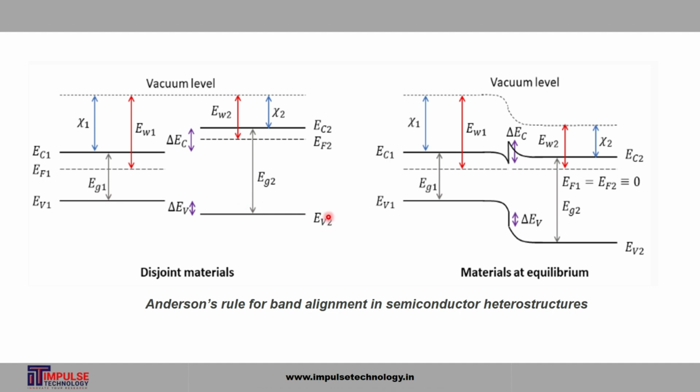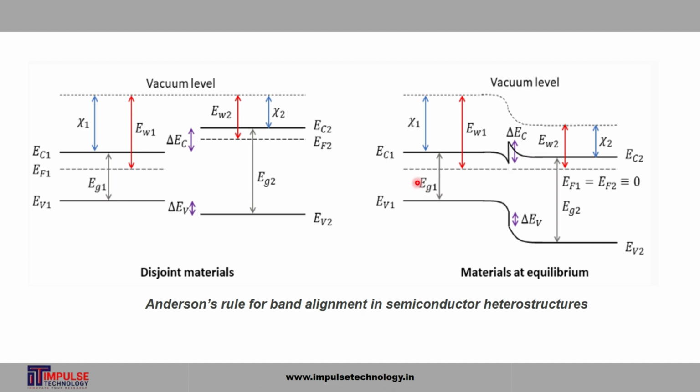In the same way, EV2 is the valence band edge, EF2 is the Fermi level of second material, EC2 is the conduction band edge of second material, and Psi2 is the electron affinity of second material. EW2 is the work function of second material, and delta EC is the difference between conduction band edge of first material and the conduction band edge of second material. In the same way, delta EV is the difference between valence band edge of the first material and valence band edge of the second material.